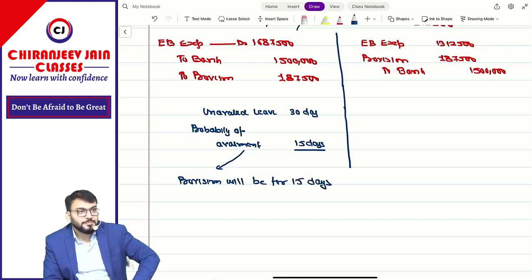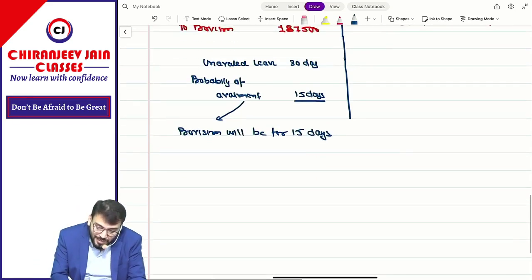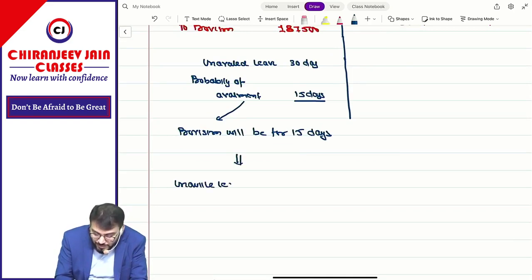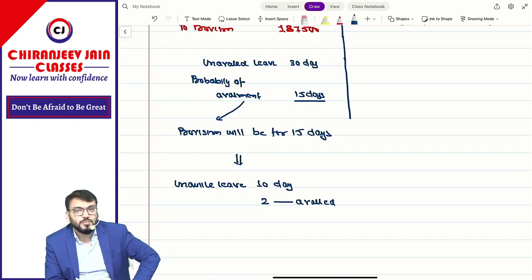Understood this point? Correct. Means if in exam they say unavailed leave is 10 days, and out of these 2 can be availed in the next year, will we create provision for 10 days or 2 days? 2 days.